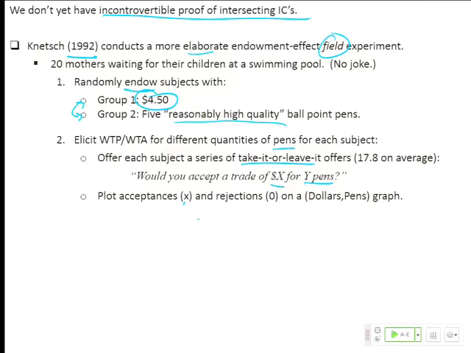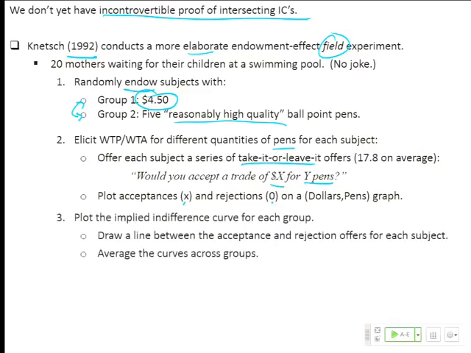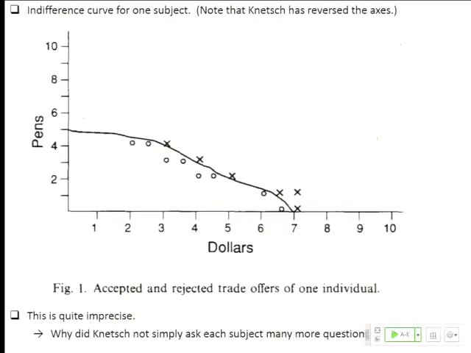So if you accept, he marks it with an X on a map of indifference curves, and if you reject, he marks it with an O on a graph of dollars and pens, and then you plot the indifference curve implied by those X's and O's, and you average it out across the groups. So let me show you what I mean. Here's a map. This is actually real data for one of his subjects.